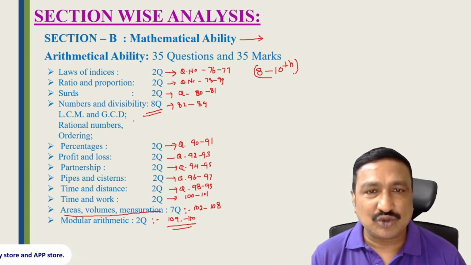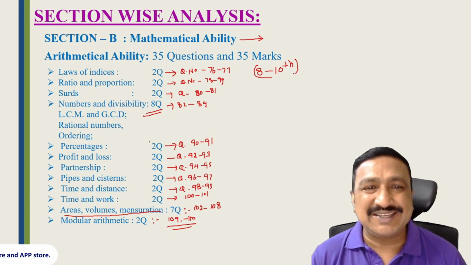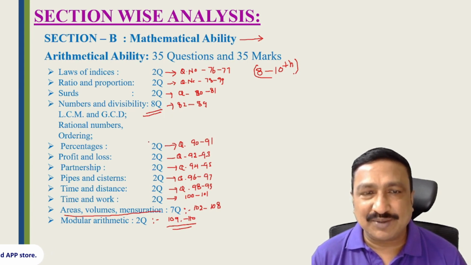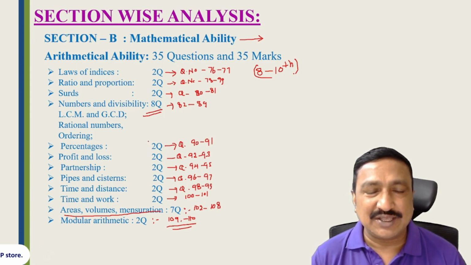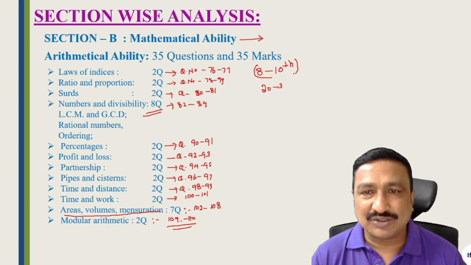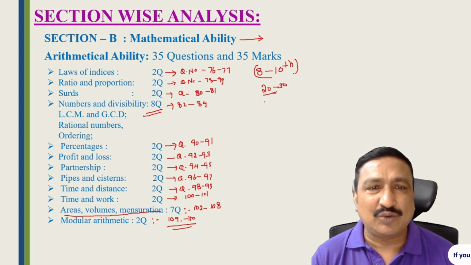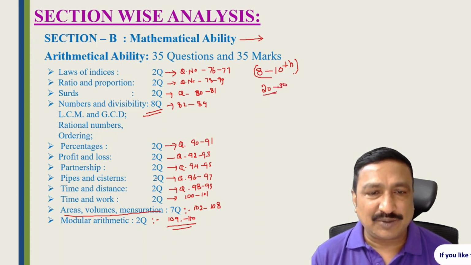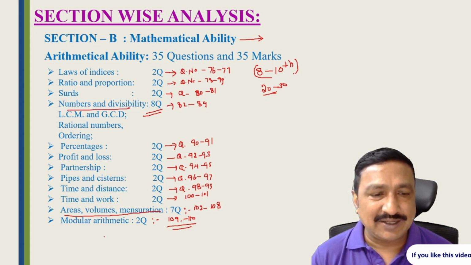If you prepare all these concepts, BCom, BBA and BSc students can easily score 20 to 30 marks, if you are very good in these 8 topics. Especially numbers and mensuration.